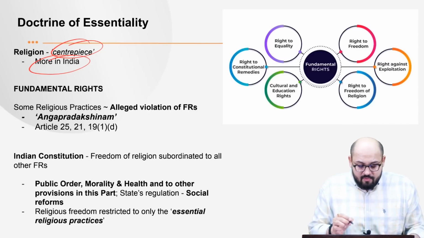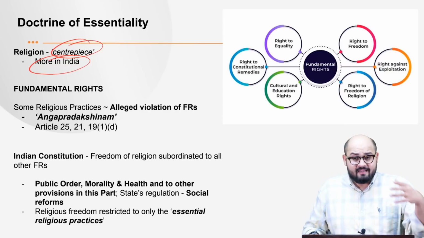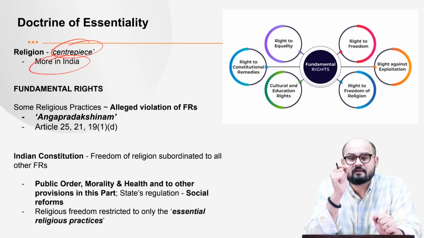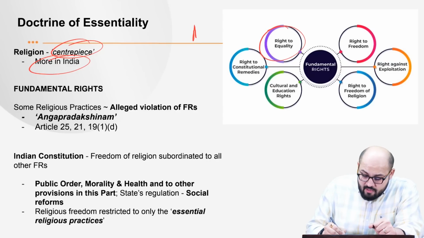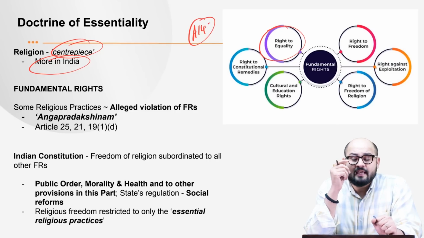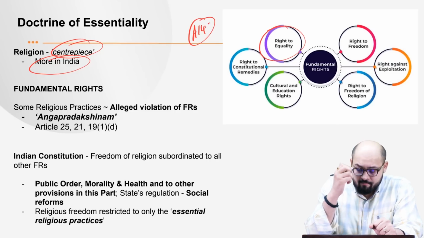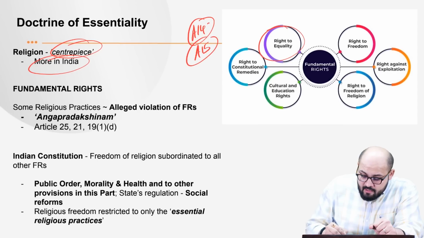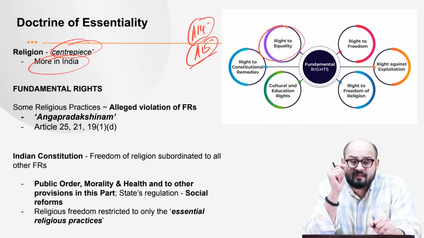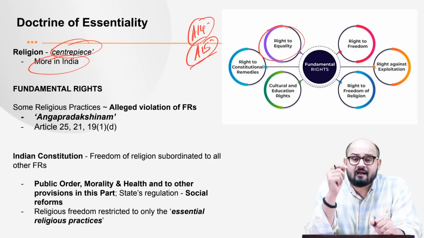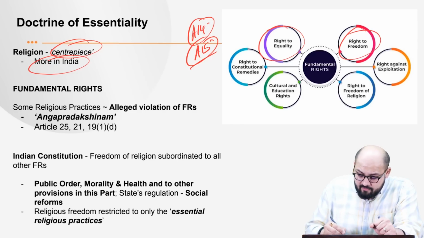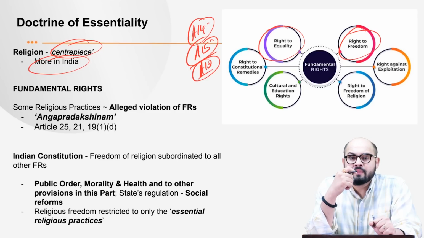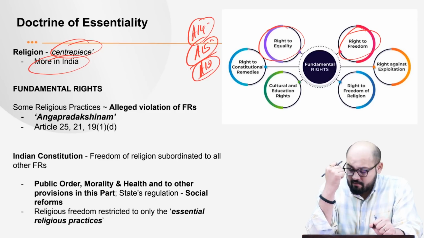Now, we all know that the Constitution of India guarantees to its citizens some very important fundamental rights. For example, we have the right to equality. Article 14 talks about equality before law and equal protection of laws. Then we have Article 15, which prohibits discrimination on the grounds of religion, race, caste, sex, or place of birth. Then we have the right to freedom, where we have Article 19, which talks about freedom of speech and expression, freedom of movement, and freedom of assembly.